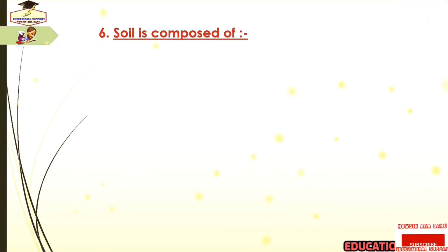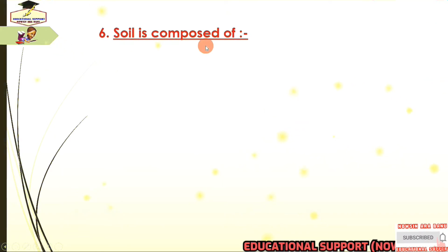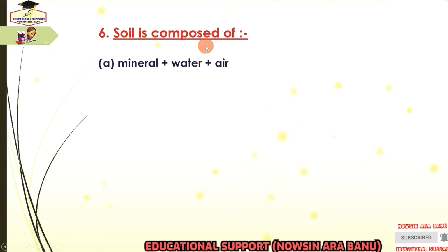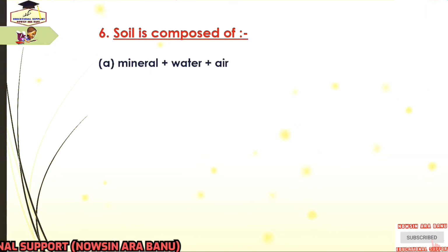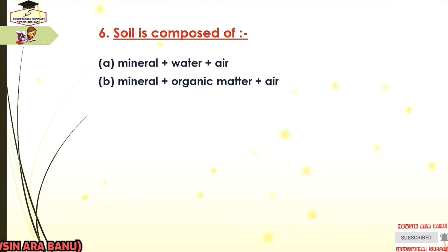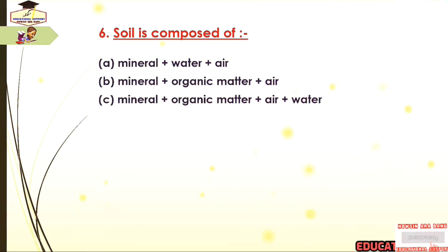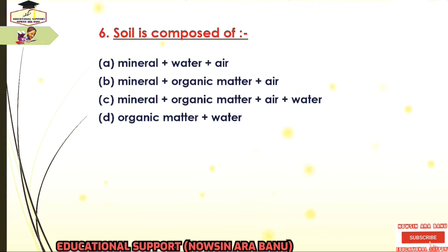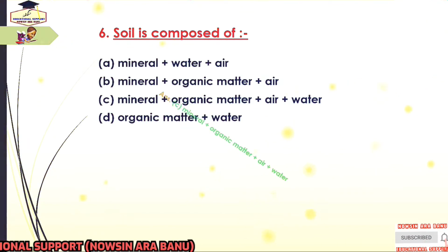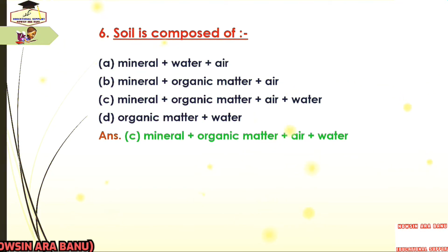Next question is, soil is composed of, and the options are mineral plus water plus air, mineral plus organic matter plus air, mineral plus organic matter plus air plus water, and last is organic matter plus water. So the answer is number C, mineral plus organic matter plus air plus water.